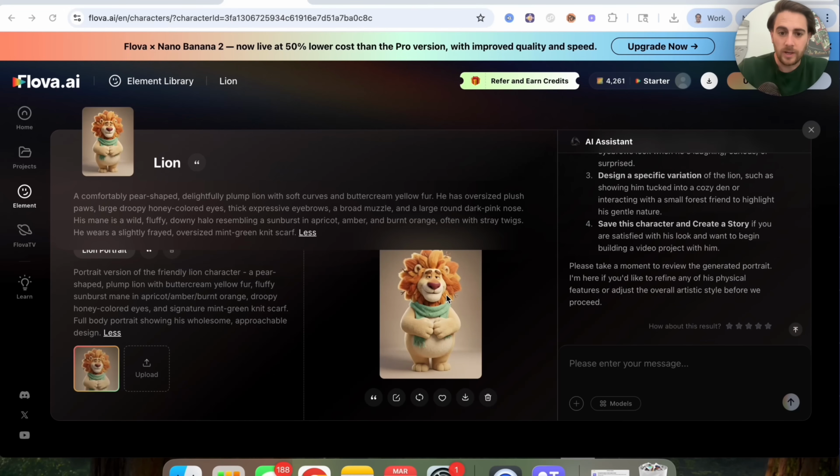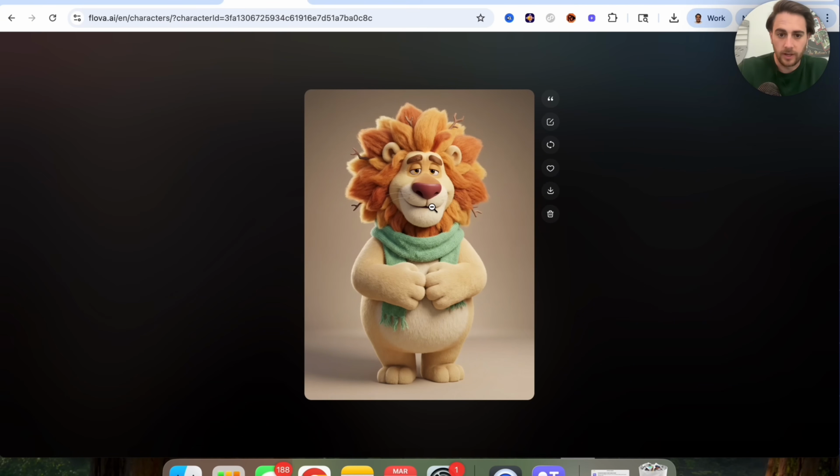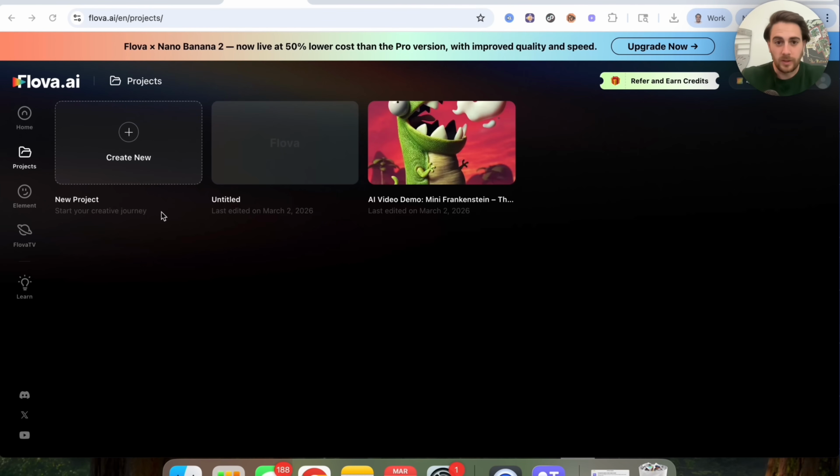So now that this is created, we could actually see the portrait that was created right here. We could zoom in, we could see what this looks like. In addition to that, we could come over here, we could delete it, we could download it, we could like it, we could regenerate it, we could edit it, or we could reply to this and get it to change things.